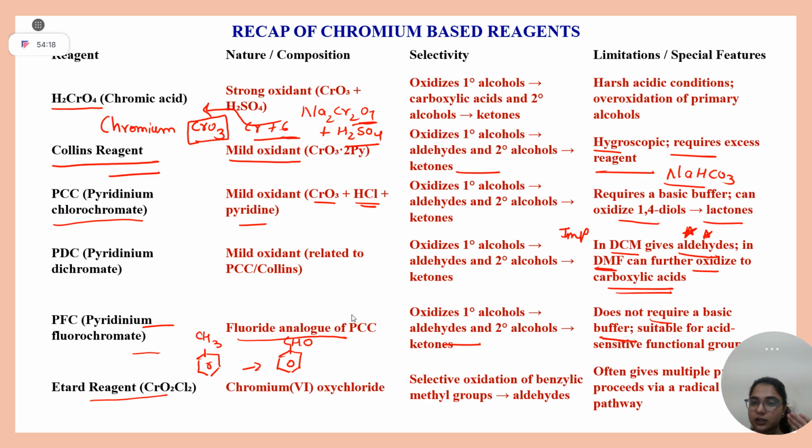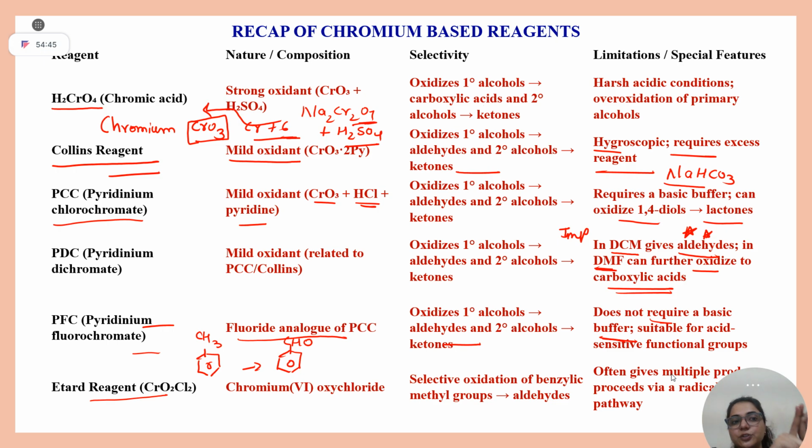These are short notes for all the oxidizing reagents which are based on chromium. He started with the strongest oxidizing agent. In organic chemistry, alcohol first changes to aldehyde, then acid. Aldehyde is its maximum oxidation state if it is a 1 degree alcohol, right? And 2 degree alcohol don't have any option, they will anyway change to ketone only, right?